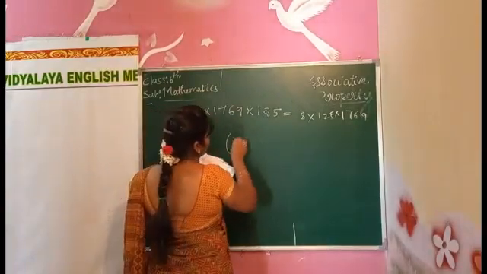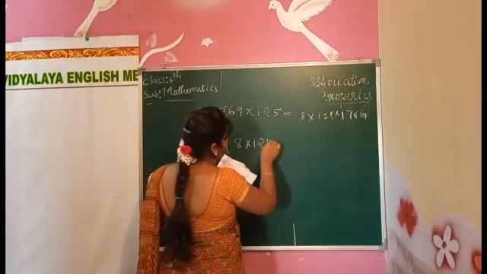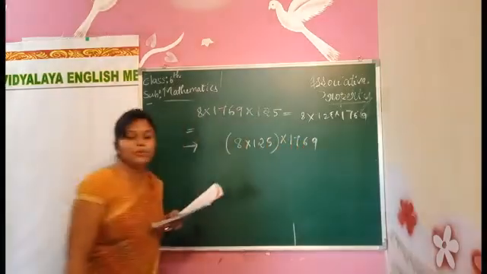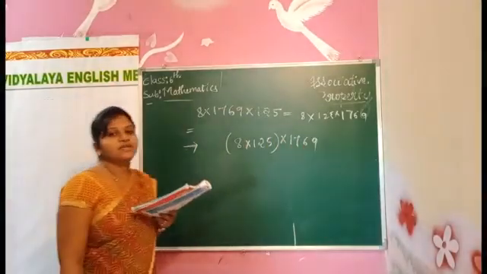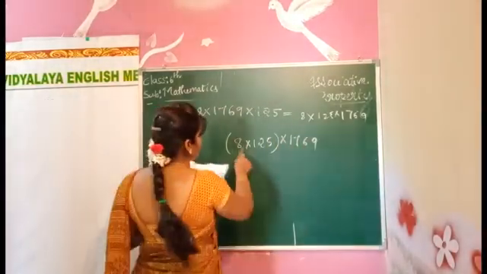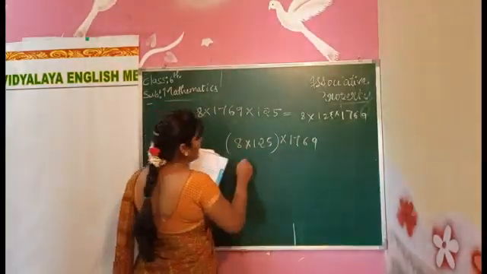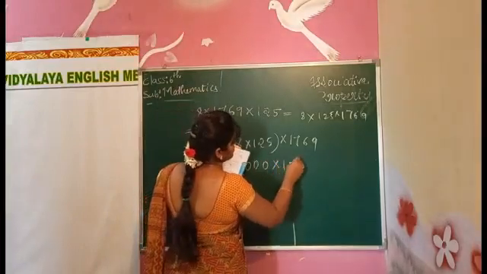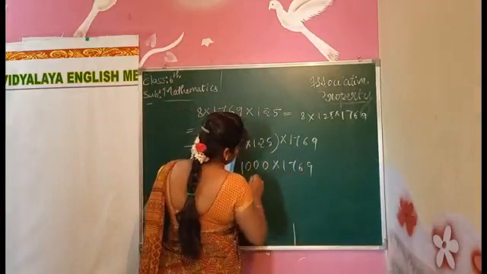Now I will make a group: 8 into 125, into 1769. I did the grouping here. So multiply these two, and we get 1000. Into 1769, what is the answer?